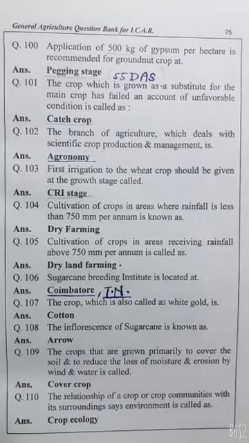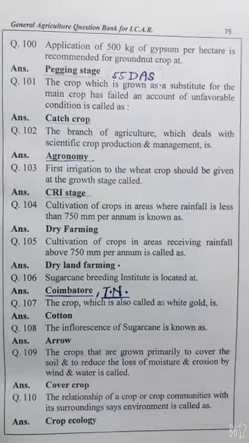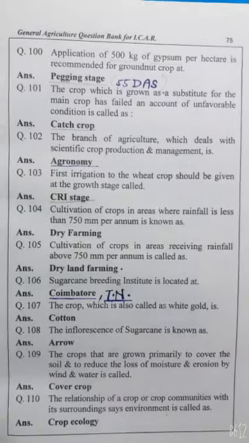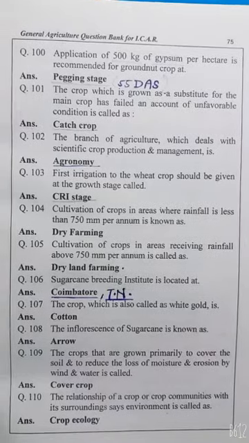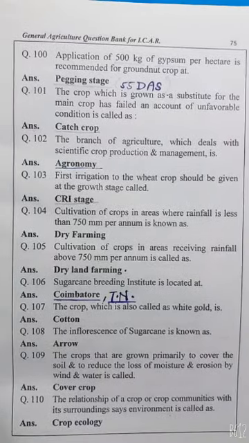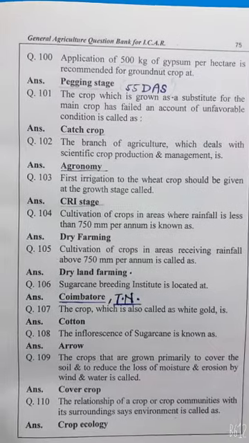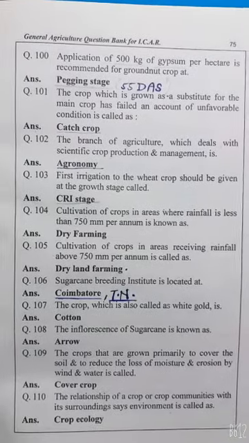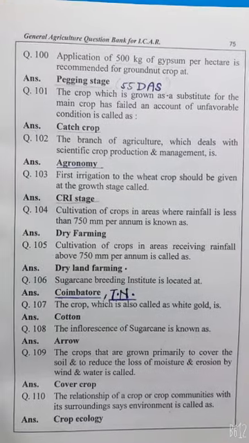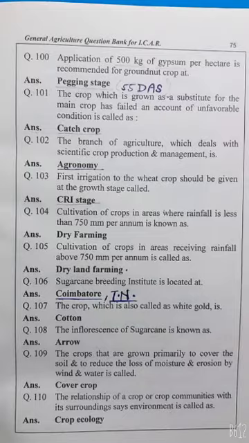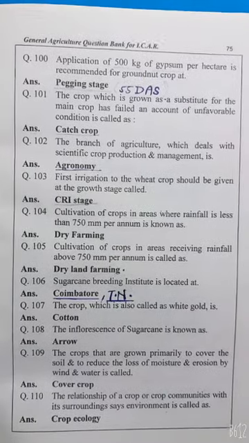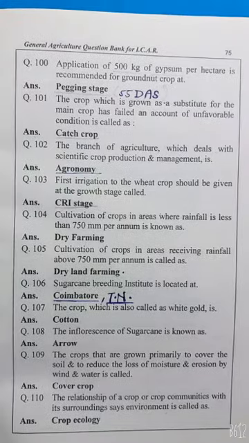groundnut crop at pegging stage, 55 days after sowing. The crop which is grown as a substitute for the main crop that has failed on account of unfavorable condition is called catch crop. The branch of agriculture which deals with the scientific crop production and management is known as agronomy. First irrigation to the wheat crop should be given at CRI stage.